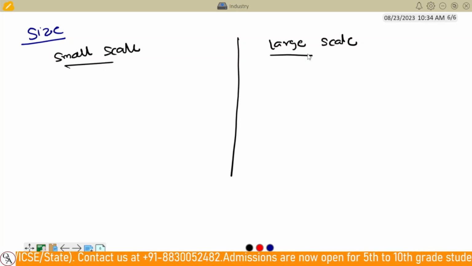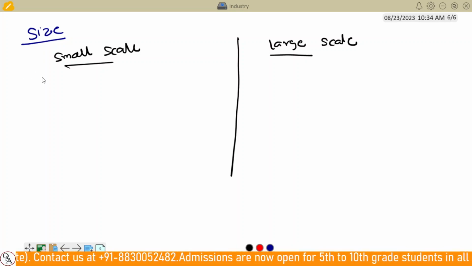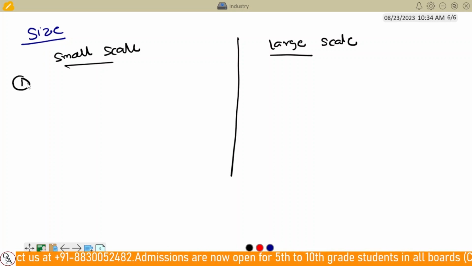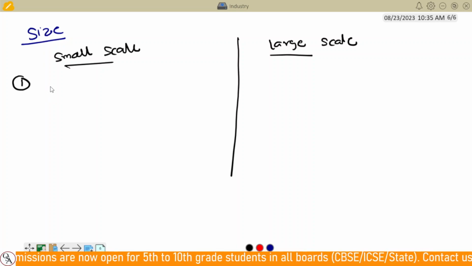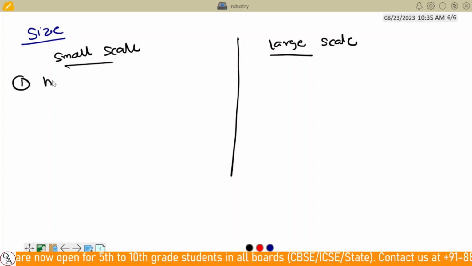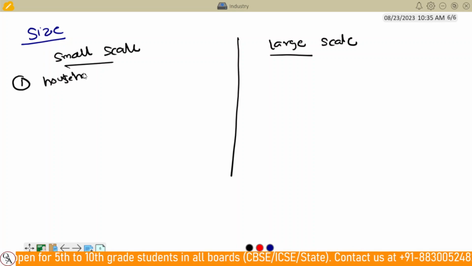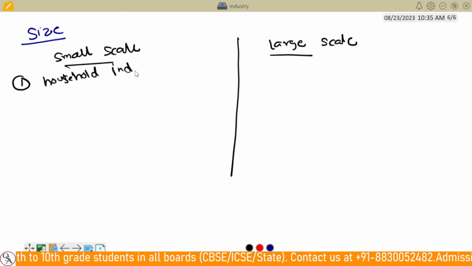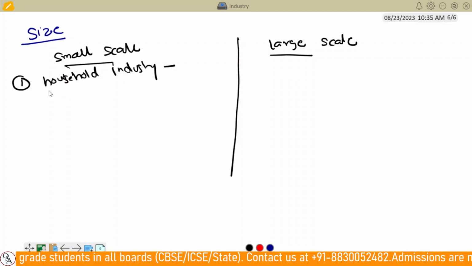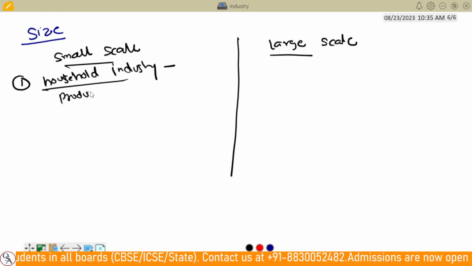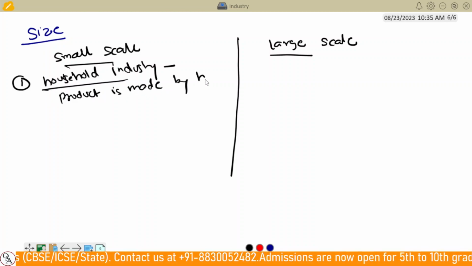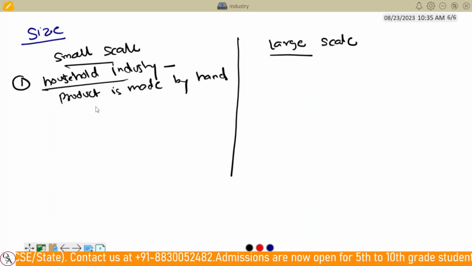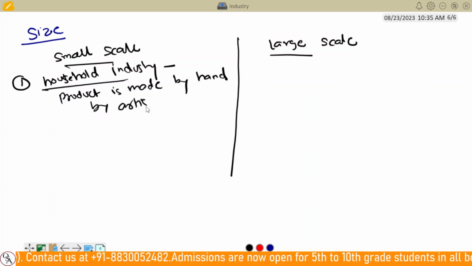Generally this depends on the size. Cottage or household industries are the types of small industries where the products are manufactured by hand by an artist.